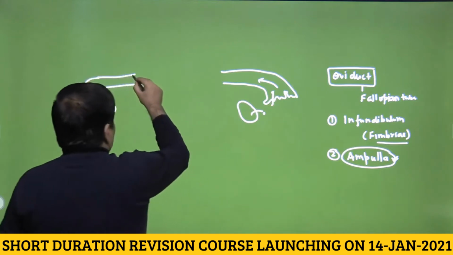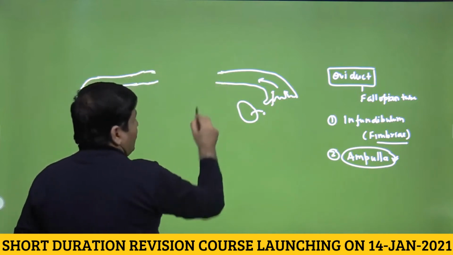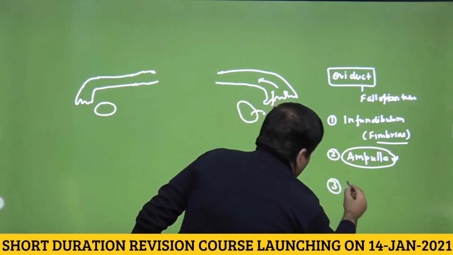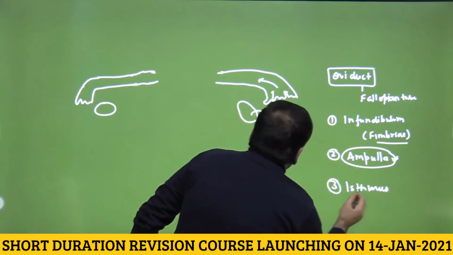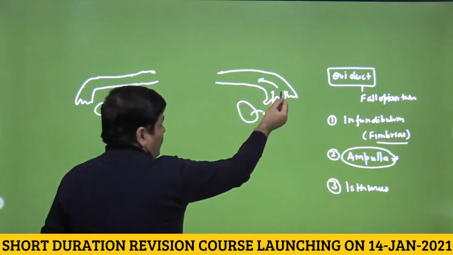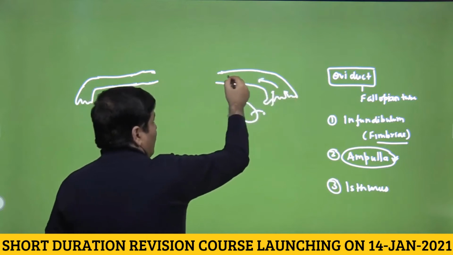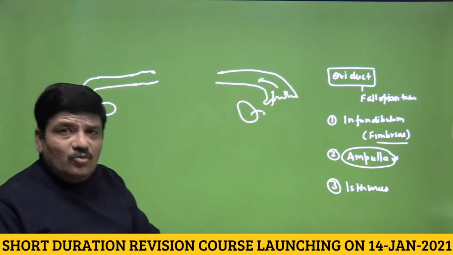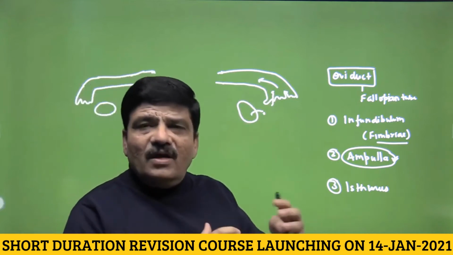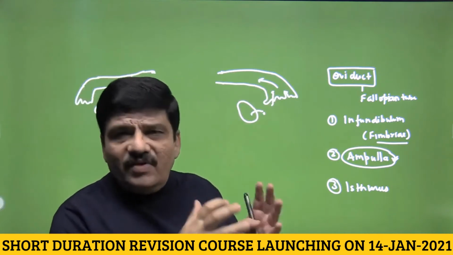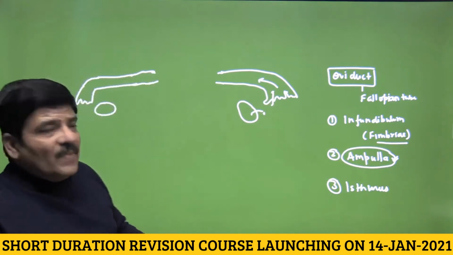Once you go away from this, there is a narrower part, and the third part is called the isthmus. So when we are going away from the ovaries, this is the infundibulum, then the ampulla, and then the isthmus. To be precise, fertilization normally takes place at the junction of the ampulla and isthmus, but even if it is at a junction, it must happen in one of the parts, and that part should be the ampulla.